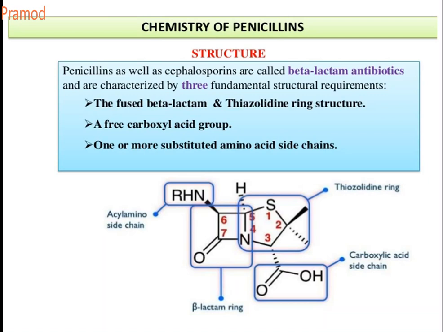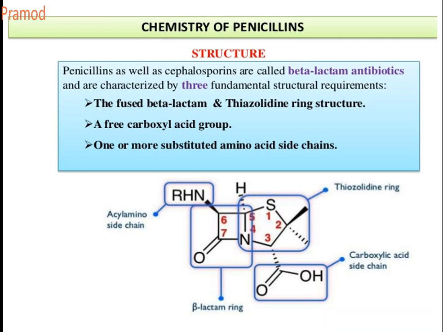It should contain a beta-lactam ring that is fused to a 5-membered thiazolidine ring with a carboxylic group at the 3rd position, and an amino acid side chain with a dimethyl group at the 2nd position. So these are the basic requirements.